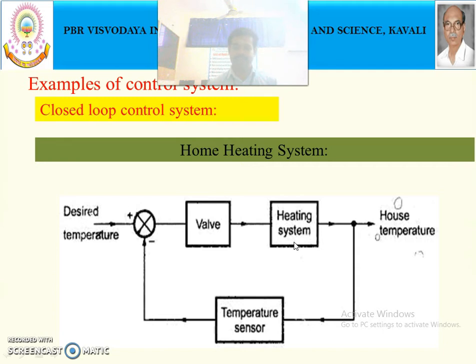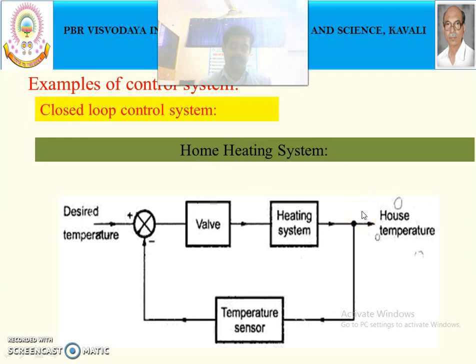So by using the temperature sensor, we are getting that value and giving it as feedback to the input. Now the error signal is generated by using the feedback temperature and the set temperature, and depending upon the difference, if the temperature of the home is going less than the limit, then automatically the valve will be opened and more heat will be introduced into the home. So the 20 degrees centigrade temperature is maintained. Okay, this is nothing but the home heating system.